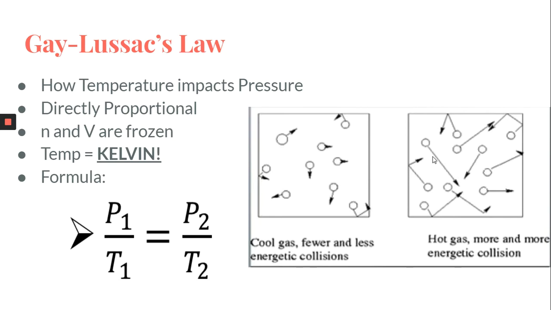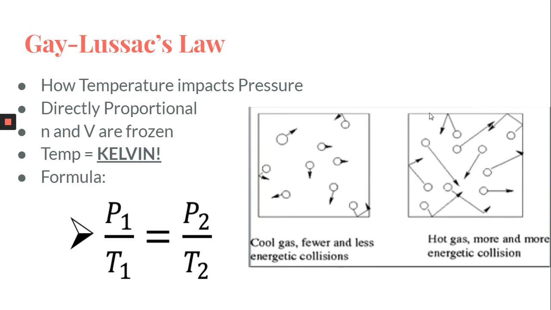You can see that the kinetic energy of our particles increases. Remember, temperature and kinetic energy are directly related. Temperature measures the average kinetic energy of those gas particles. So if we increase the temperature, that means that the average kinetic energy of the gas particles is also increasing. And we show that by putting large arrows. So this has a smaller kinetic energy, and it's shown by a short arrow, whereas this has a higher kinetic energy, and that's shown with a larger arrow.